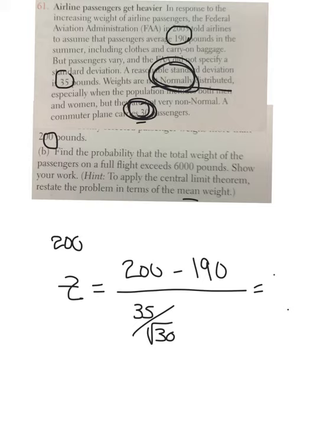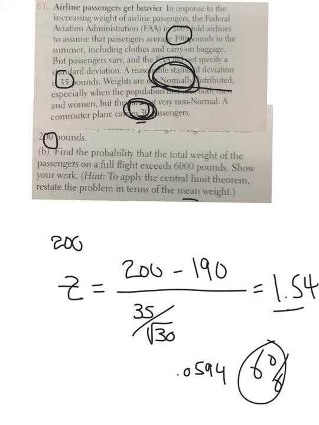And the z-score is 1.54. And we're going to do normal CDF and so on. What is the probability on this one? So when you do normal CDF, 0.0594, so about a 6% chance that the average weight would be 200 or more. Okay, that's that one.